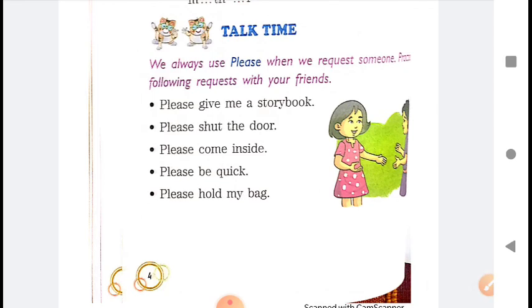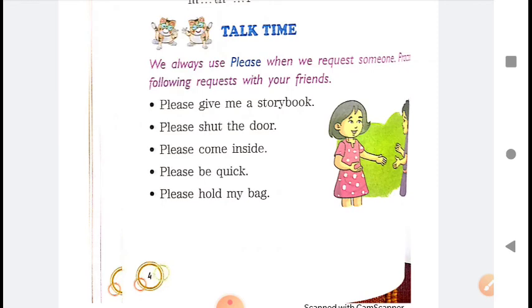Talk time is to improve your speaking skill. Okay. When we do any lesson or any poem, what all do we learn after completing the lesson or the poem?